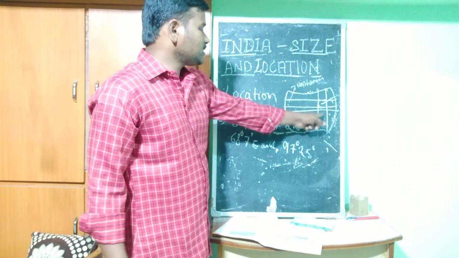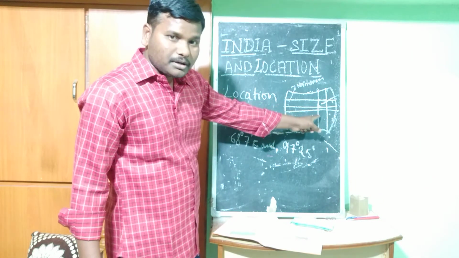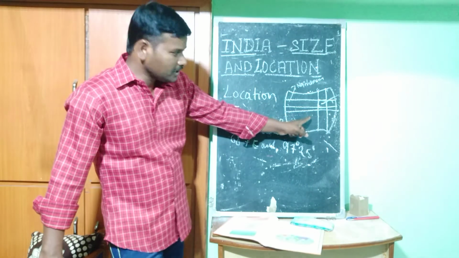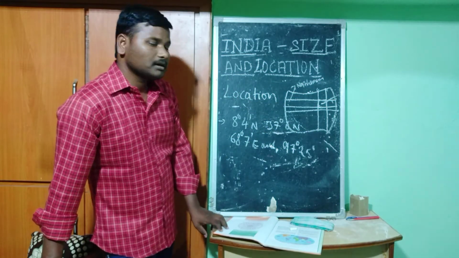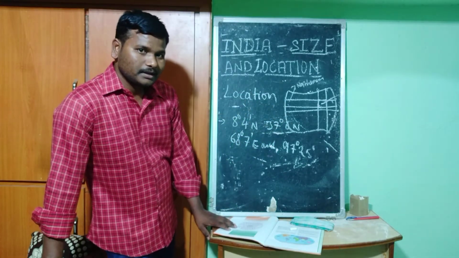It is near the 23.5 degree Tropic of Cancer. I think you understand well. So this is the location of India.